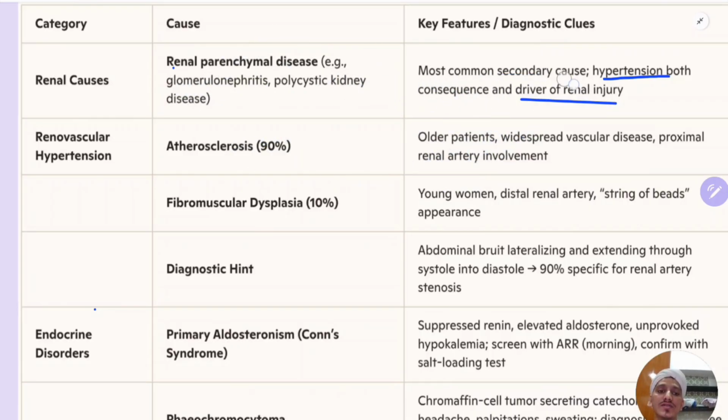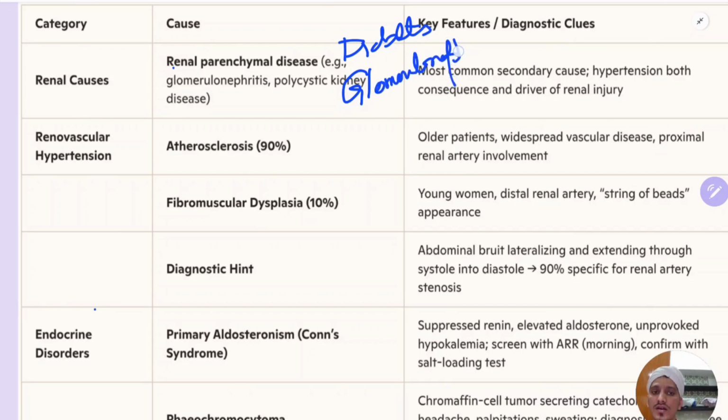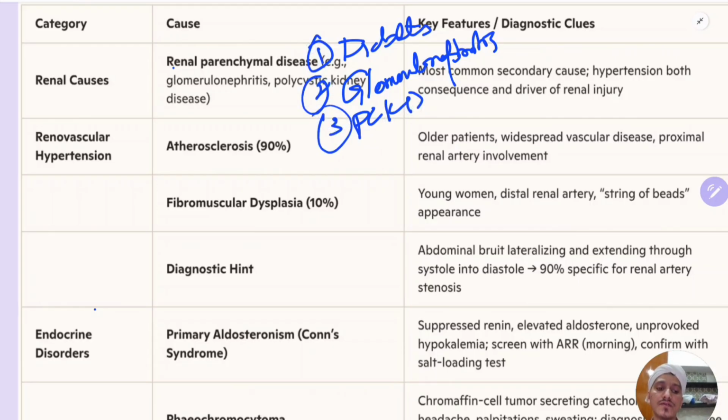Diabetes is not mentioned here, but remember this one. So number one is diabetes. Number two is glomerulonephritis, nothing but nephritic syndrome. Number three is polycystic kidney disease, PCKD. One, two, three: these are the most common secondary causes of hypertension.